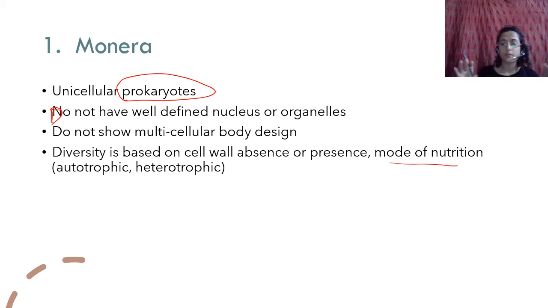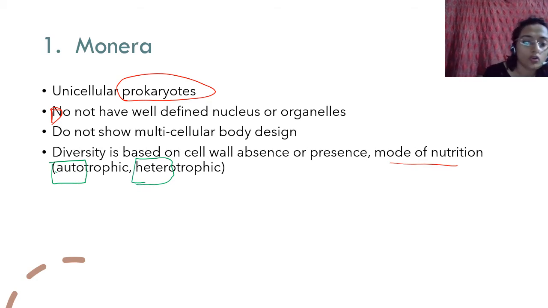When you split them further, you can have different characteristics, like whether or not a cell wall is present or absent, or what kind of nutrition they have. For example, autotrophic or heterotrophic. I don't know if you know the meaning of this word, so I'm just going to explain it. Auto means automatic, self. Hetero means other.